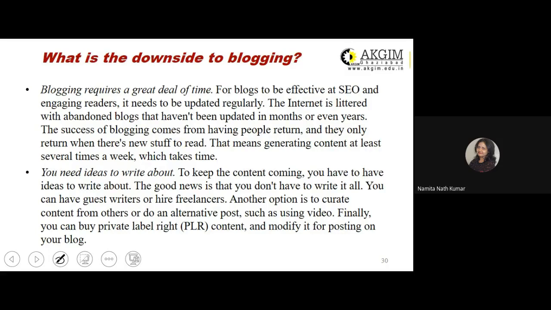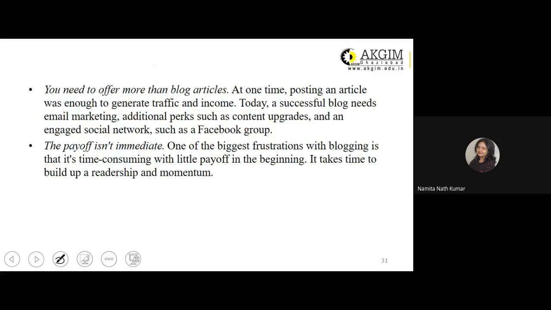You need ideas also to write about. Any content which you are posting as a part of your blogging website should not be the same repetitive content that you may be using. So you may have to find out new ways or new reasons why you would post or add some content as a part of your blog post. So you need ideas to write about, and that also requires a considerable amount of time.